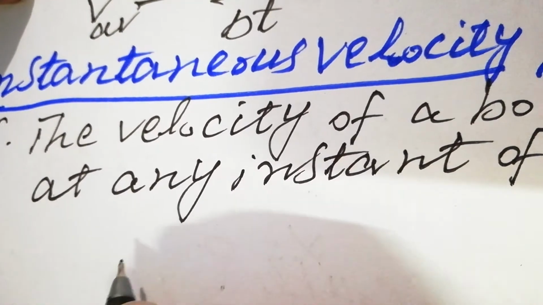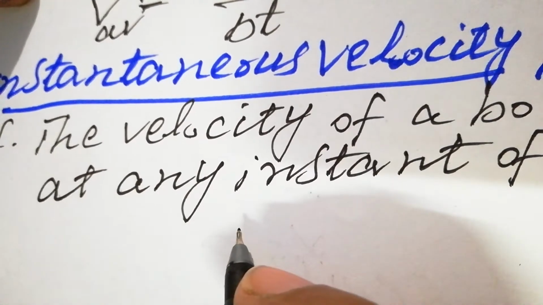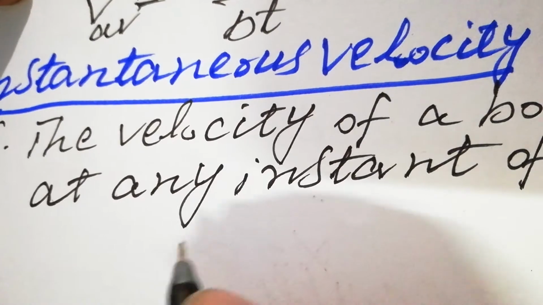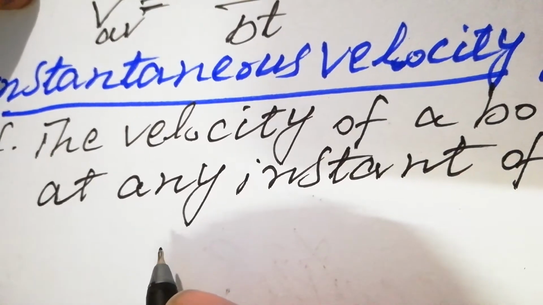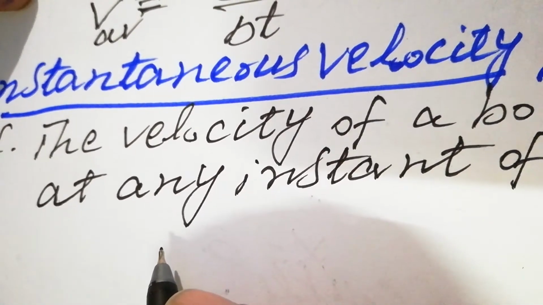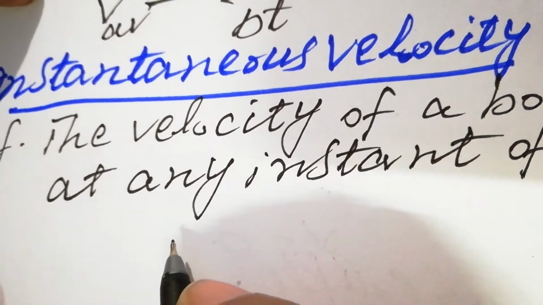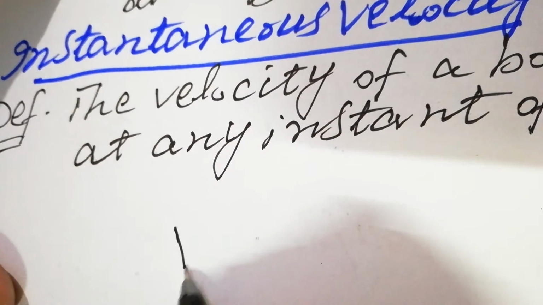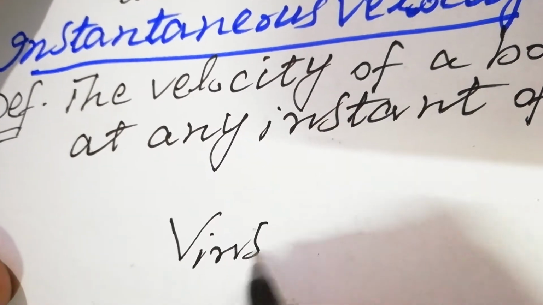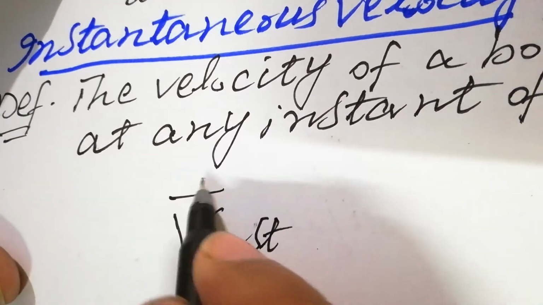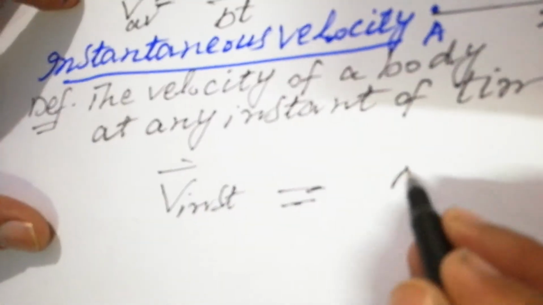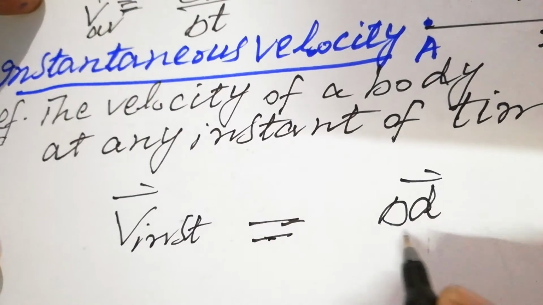So I mean time is not equal to 0, but it is very close to 0. So its value is very small. And if the time interval is very short, then the distance is also very short. So the instantaneous velocity, V instantaneous, is equal to delta D over delta T.